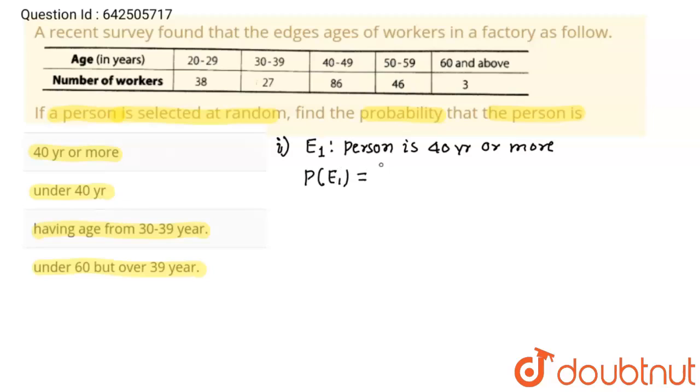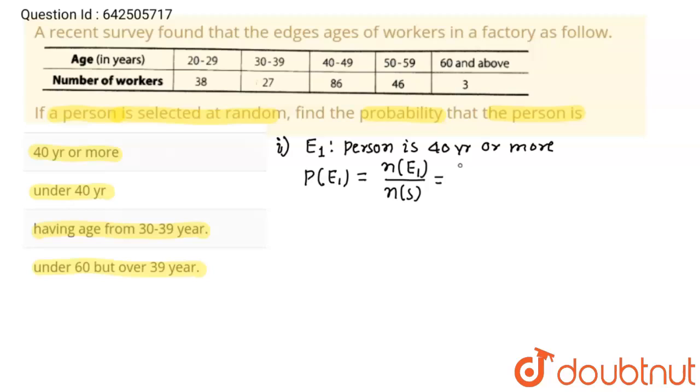Probability of E1 is equal to n of E1, the favorable outcomes, upon the sample space, n of S. And I am going to count the total persons who are 40 years or more. So this 86 are between 40 to 49, 46 are between 50 to 59, and 3 are 60 and above.